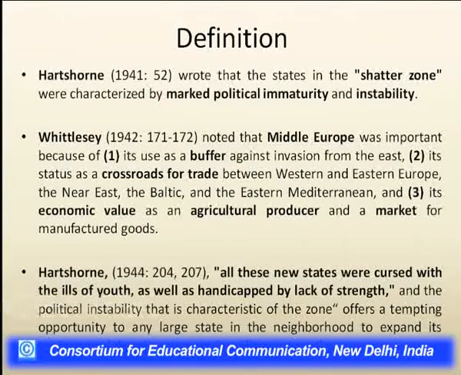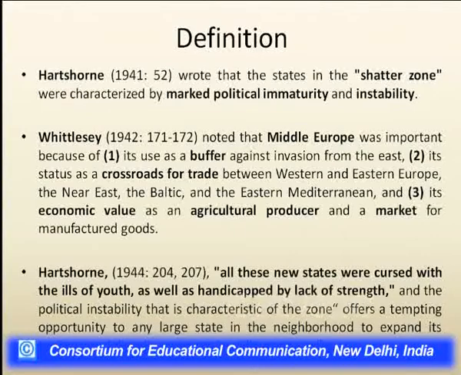As Whittlesey also noted, the Middle European countries were very important because of three factors. These states work as a buffer against invasion from the eastern side, from Russia, and as a crossroad for trade between Western and Eastern Europe, the Near East, the Baltic states, and the Eastern Mediterranean countries.